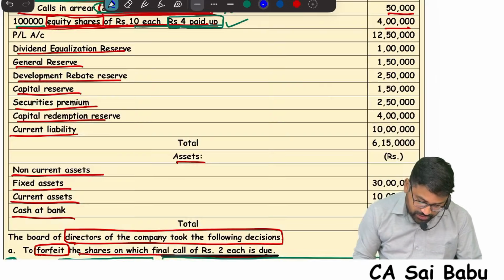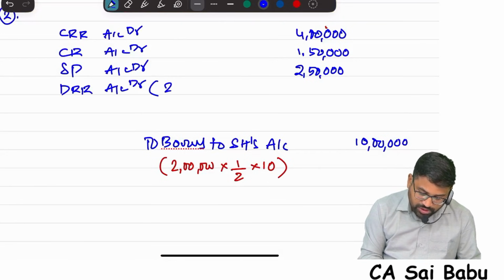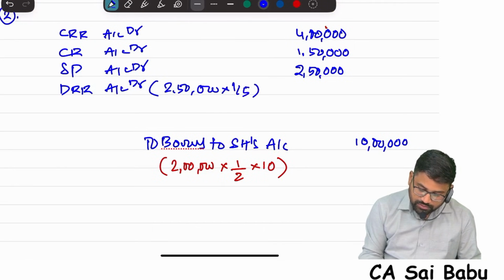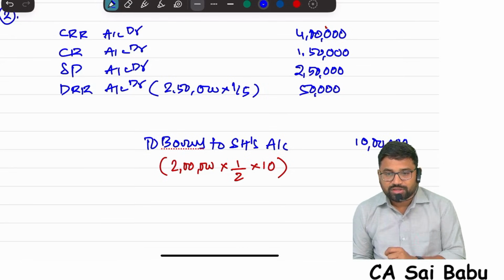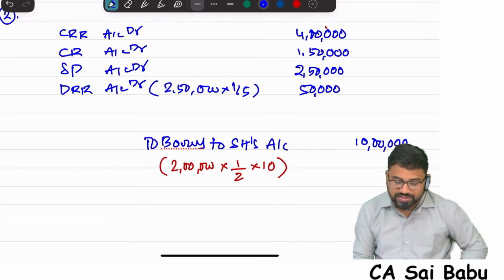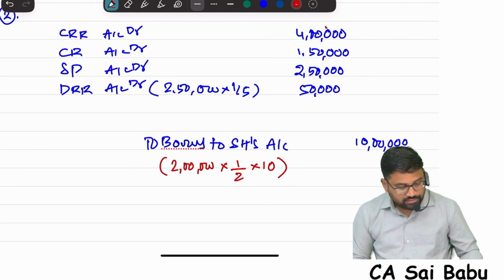Now next, development rebate reserve, like that one reserve is there. He said 1/5 of the development rebate reserve is free. So 2,50,000 into 1/5, 50,000 you use from it. Because in the question clearly said, minimum use should be done from P&L account. That's why P&L account I will use at the end if necessary. So total 10 lakhs: 4 lakhs, 1,50,000, 2,50,000, 50,000.